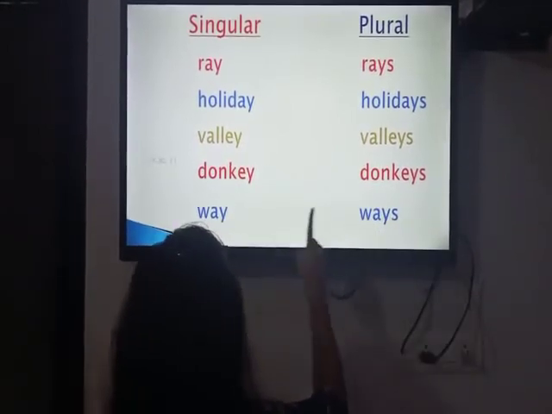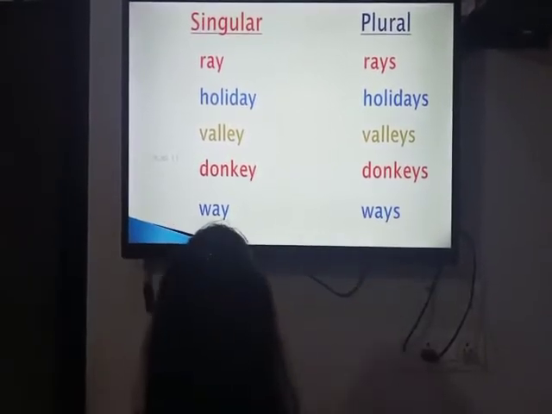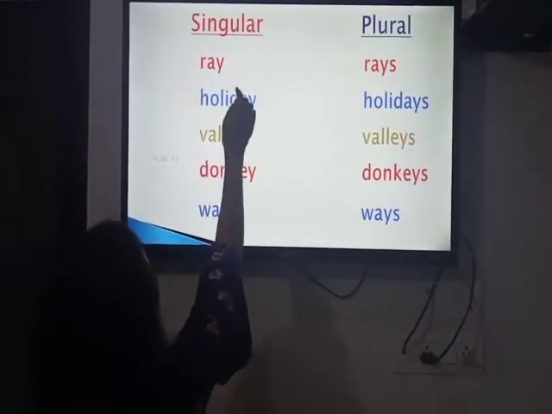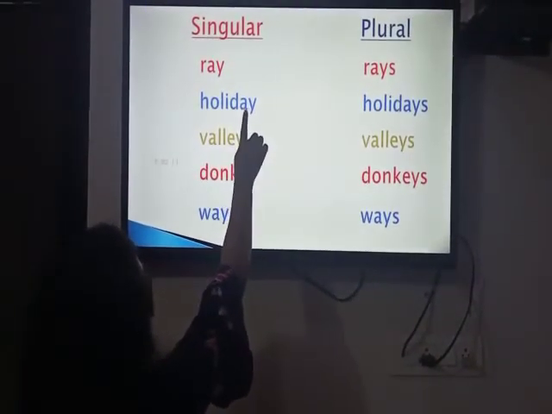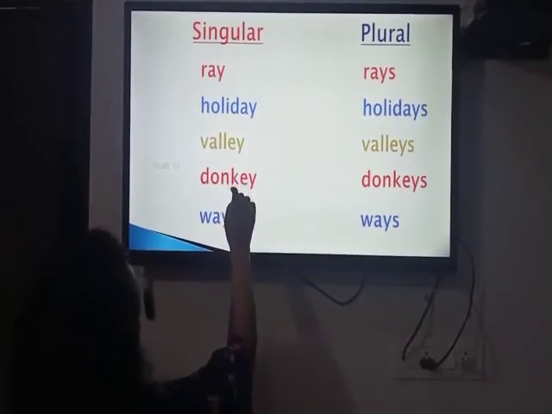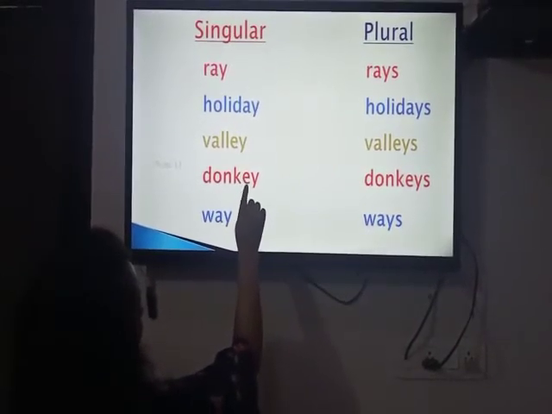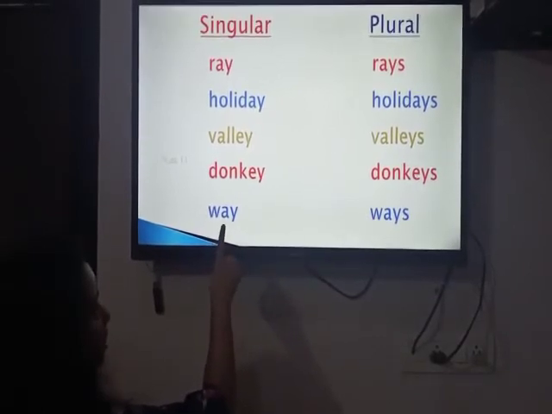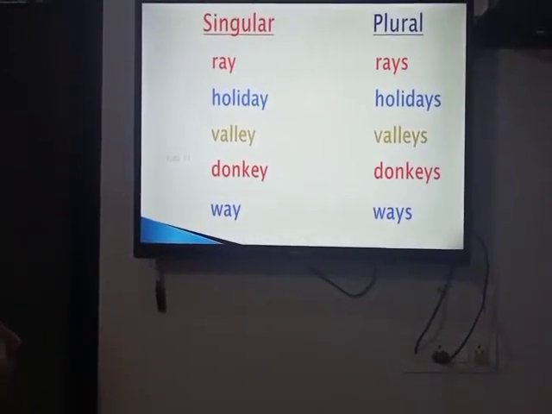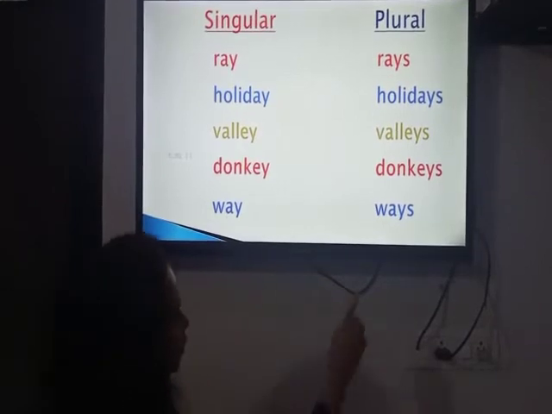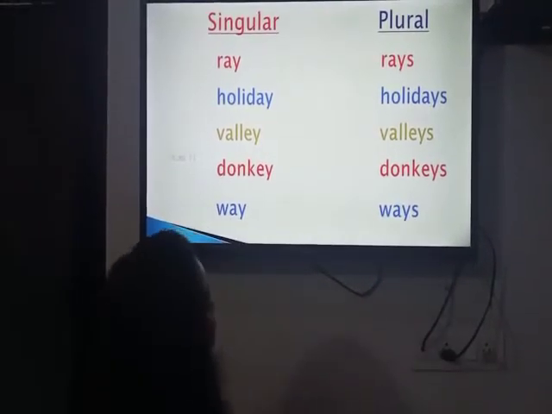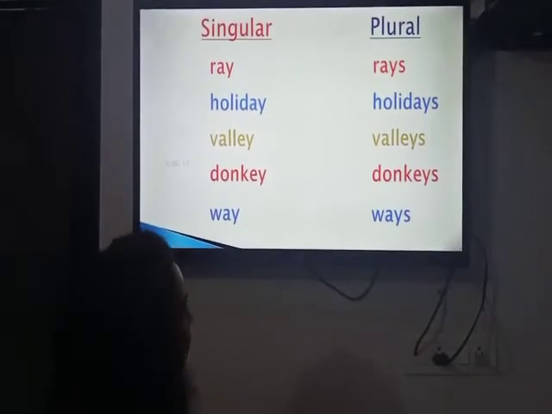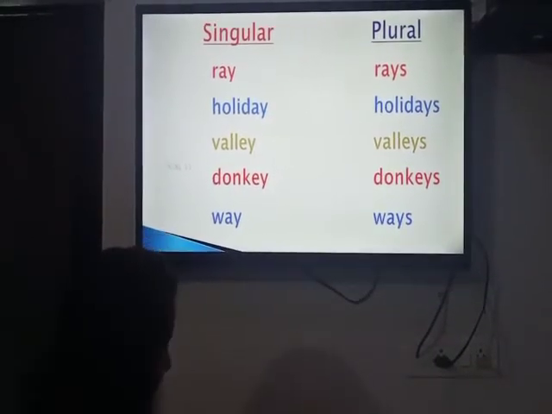Donkey, donkeys. Way, ways. As you can see here, before y there is a vowel. A is a vowel in ray, holiday and valley. E is a vowel in donkey. In way, A is a vowel. If there is a vowel before y, we put single s. And if there is a consonant before y, we put IES in place of y.